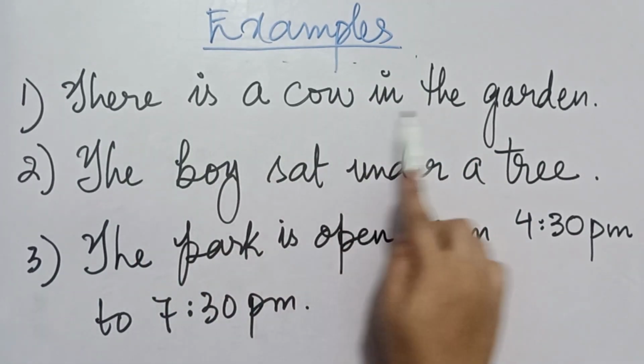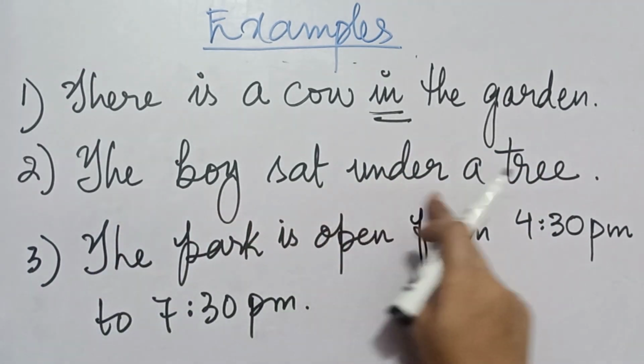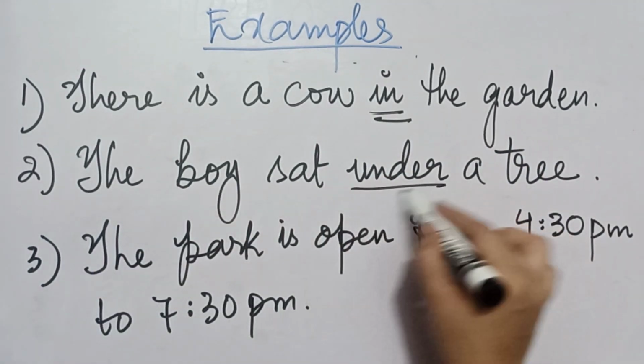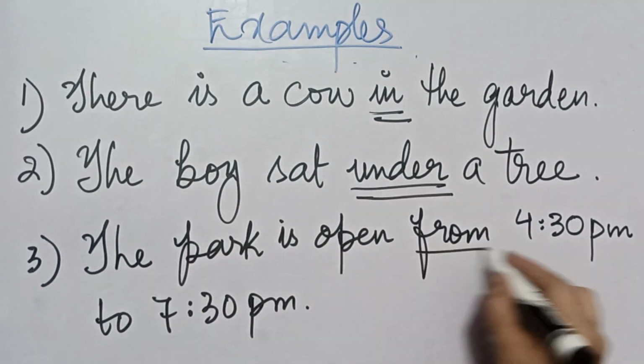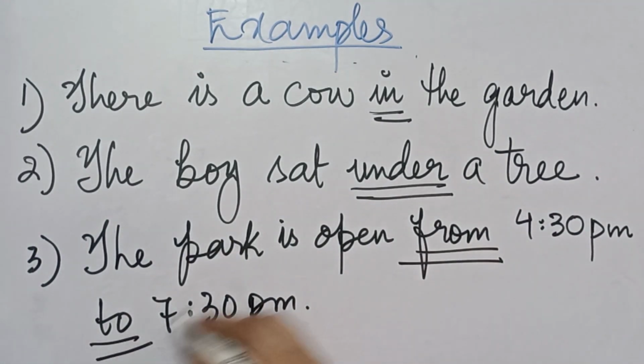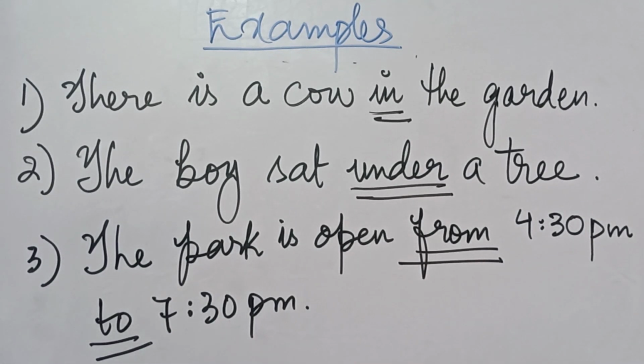Number 1, there is a cow in the garden. Here in is the preposition. Number 2, the boy sat under a tree. Here under is a preposition. Number 3, the park is open from 4:30 p.m. to 7:30 p.m. Here from and to are the prepositions. So these are the examples of preposition.